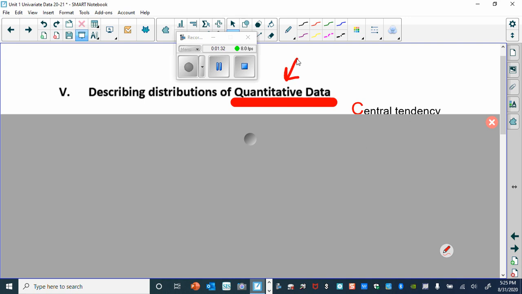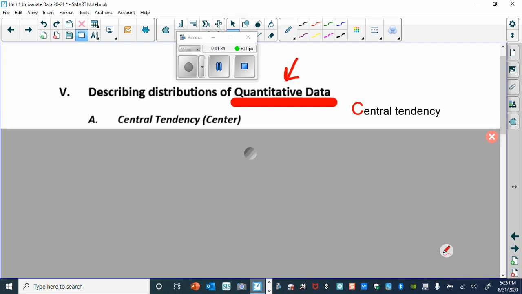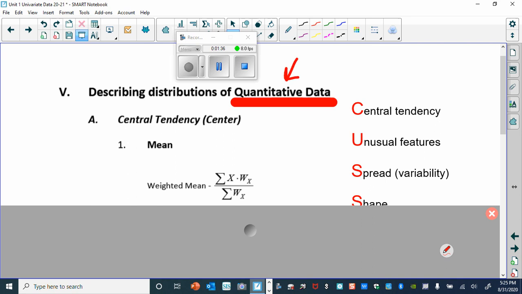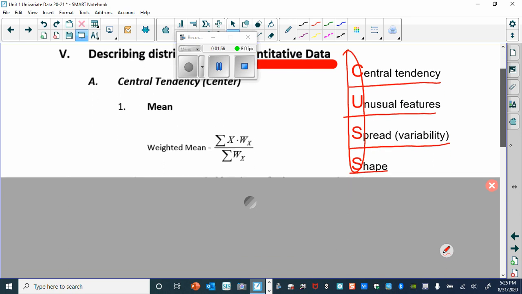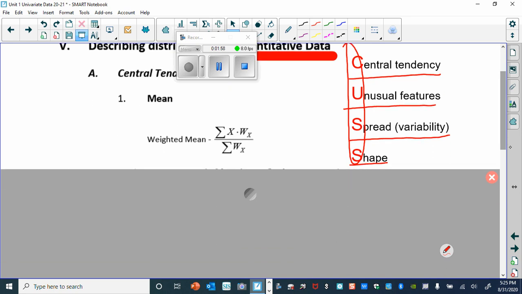And we use an acronym, kind of a funny acronym, called CUSS. CUSS, the central tendency, the unusual features, the spread or variability, and the shape. CUSS helps us to remember that. And so let me run through these. And so the central tendency, or center, mean is one of these.